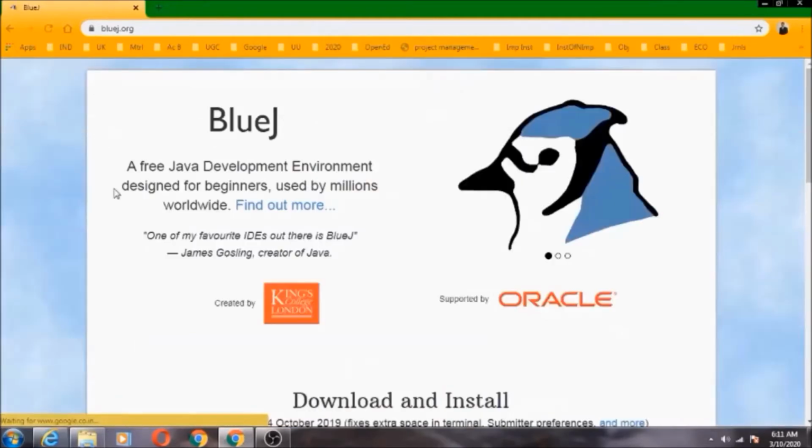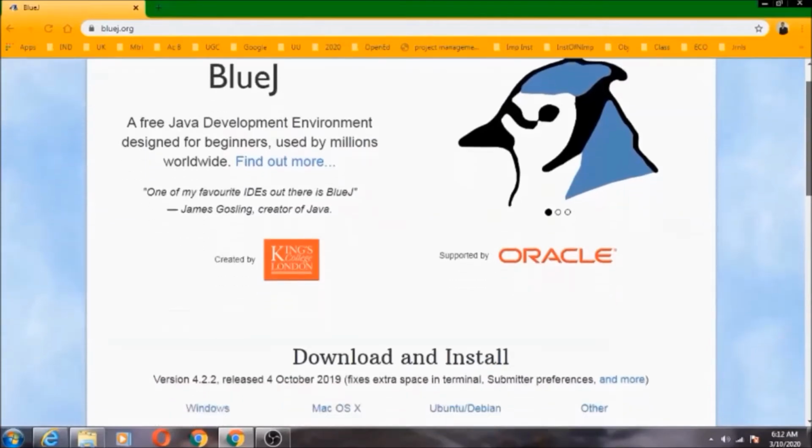Click on the website www.bluej.org. We can see the homepage of BlueJ. It is a free Java development environment designed for beginners.